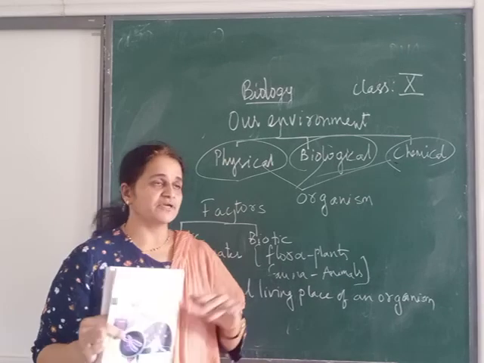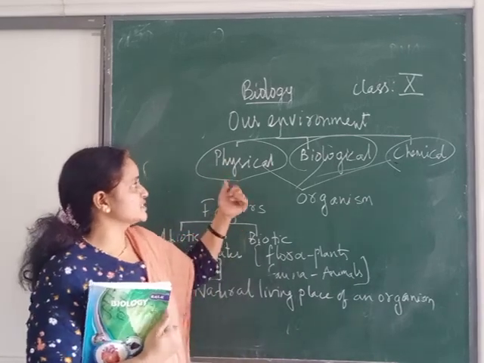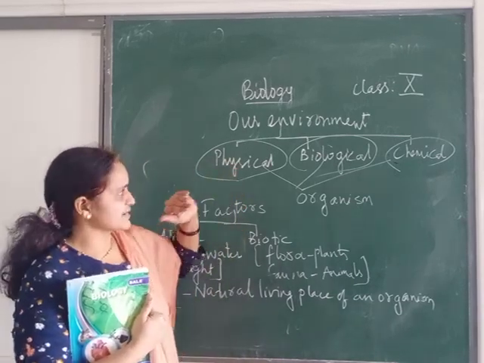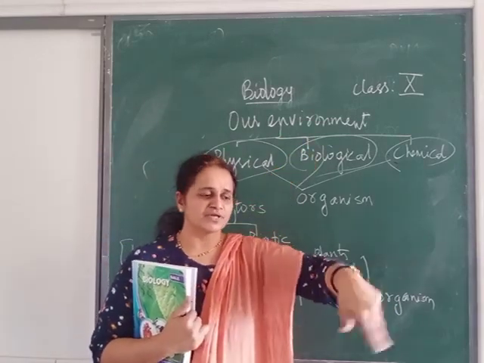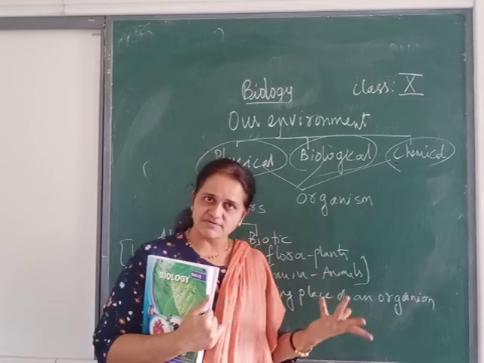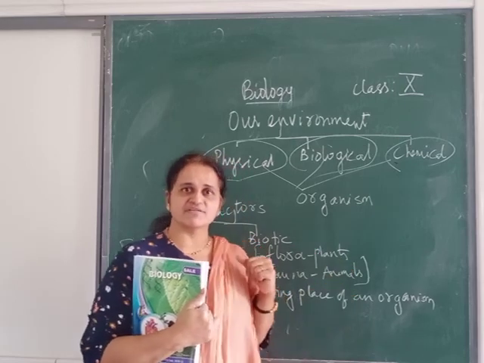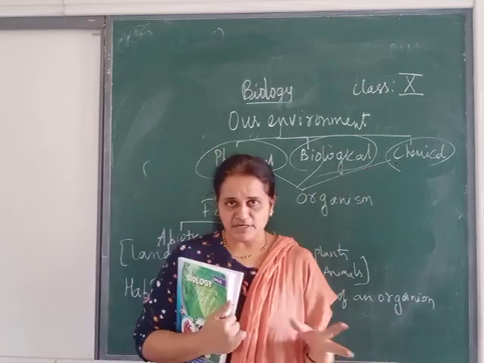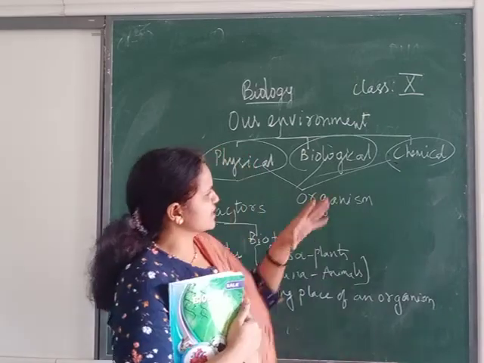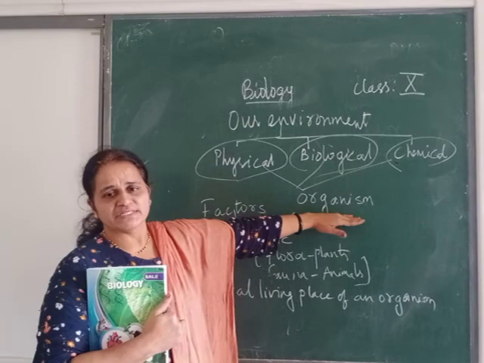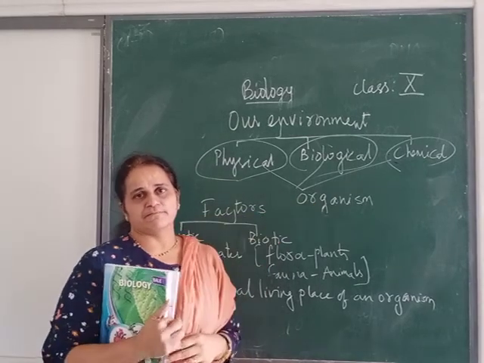Everyone should be on page 193, you can see the definition. So physical factor, biological factor. Biological factor means if there are so many surrounding living organisms, the soil will be more fertile. Then chemical means the pH of the soil. They all together will influence the survival of the organism.